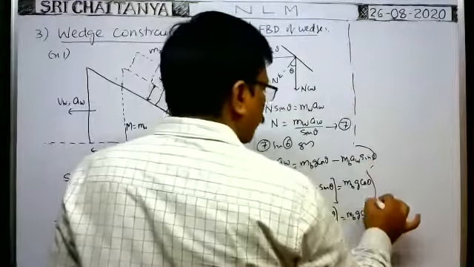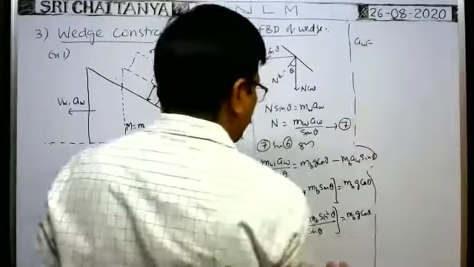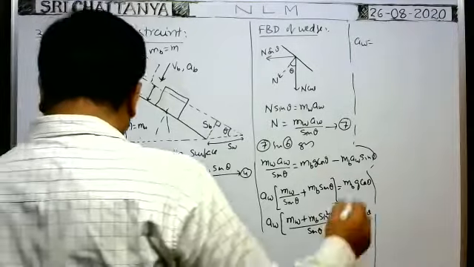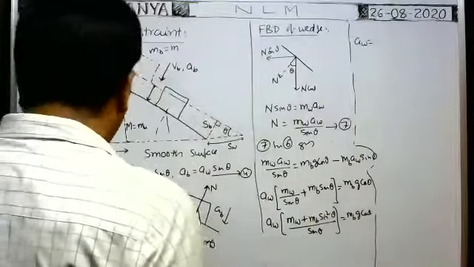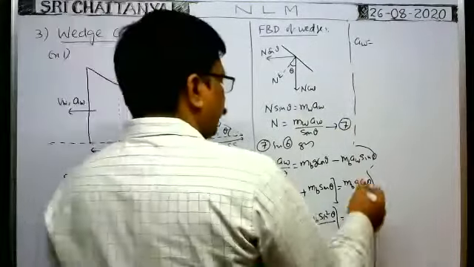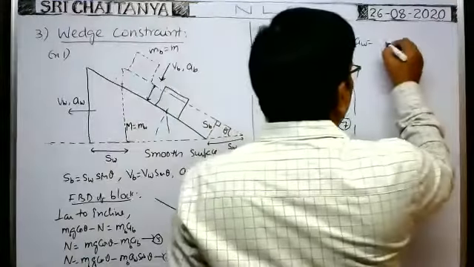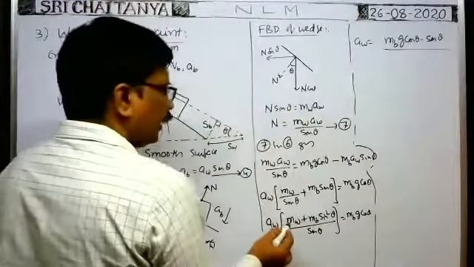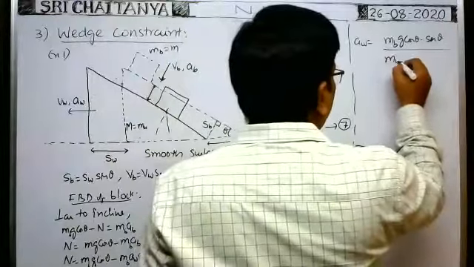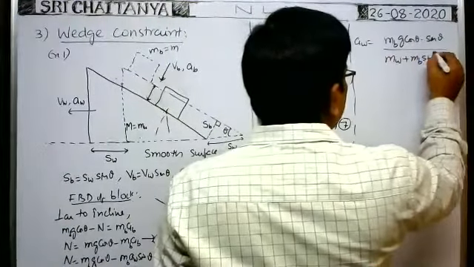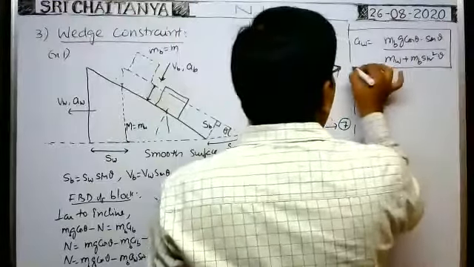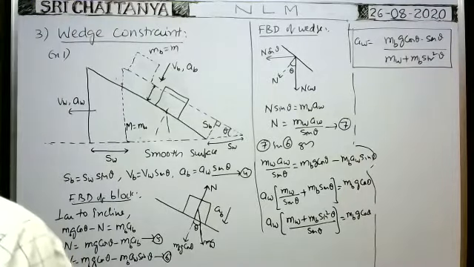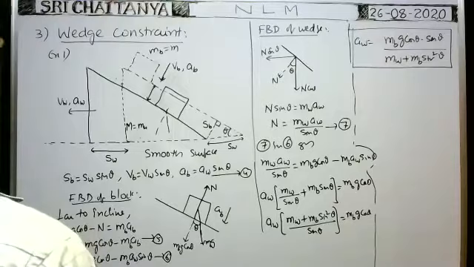Therefore, for the acceleration of the wedge, you just do cross multiplication. So when you do cross multiplication, you will get acceleration of the wedge is equal to mbg cos theta into sin theta, whole by mw plus mb sin square theta. So this is the formula for the acceleration of the wedge: mbg sin theta cos theta by mw plus mb sin square theta.